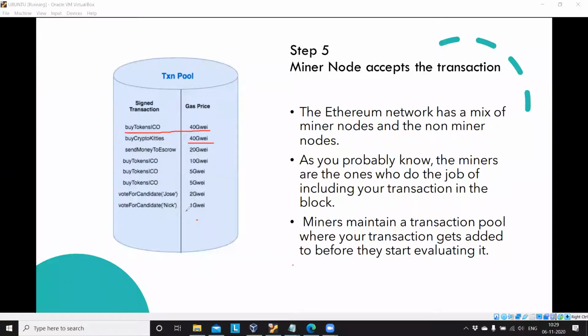So all the small transactions will stay inside the mining pool for a long time, and only then will some miners choose them. That is one of the major problems. The Ethereum network has a mix of miner nodes and non-miner nodes. As you probably know, the miners are the ones who do the job of including your transaction in the block. So your transaction gets added to the transaction pool before the miners start evaluating it.